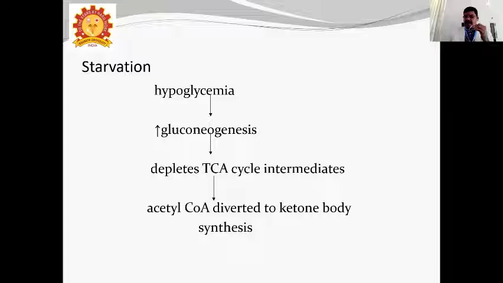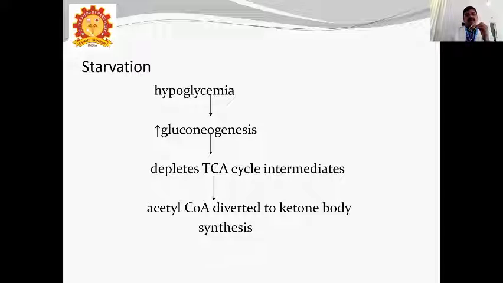Starvation means many conditions. What are the conditions of starvation? Major surgery, major systemic disease, shock, major operations, fasting, religious fasting, and poverty also.